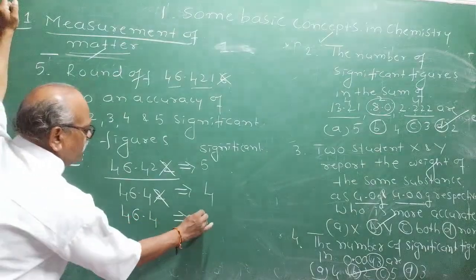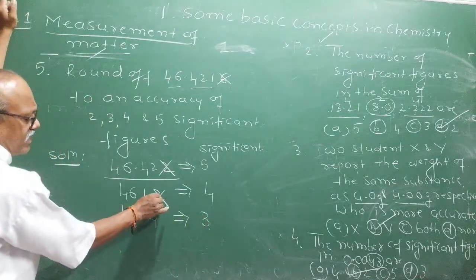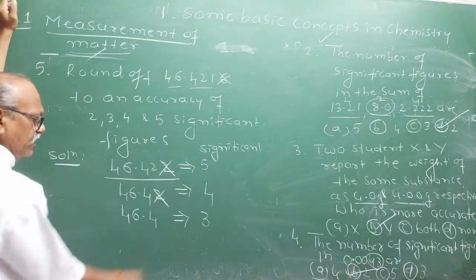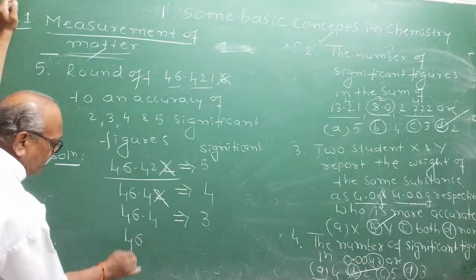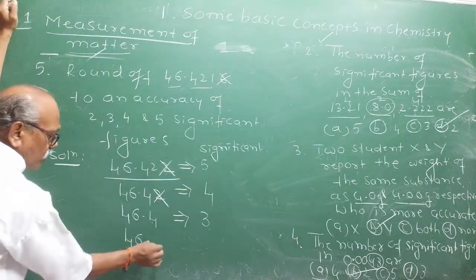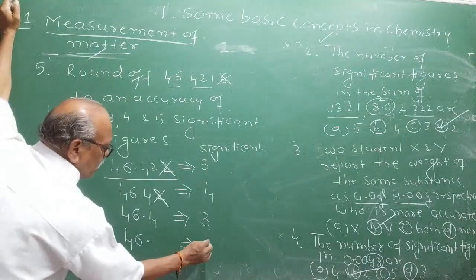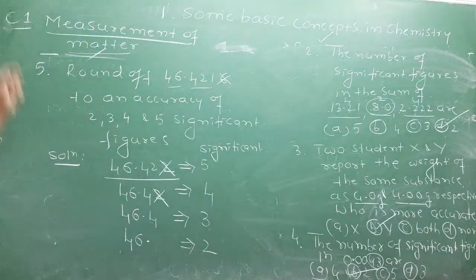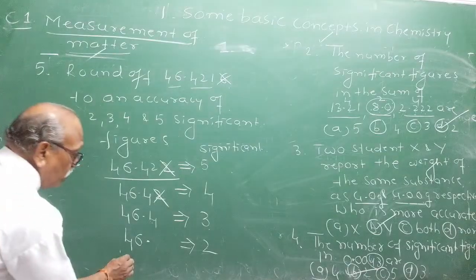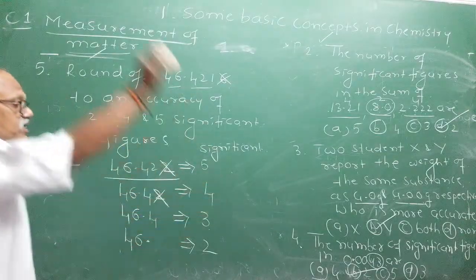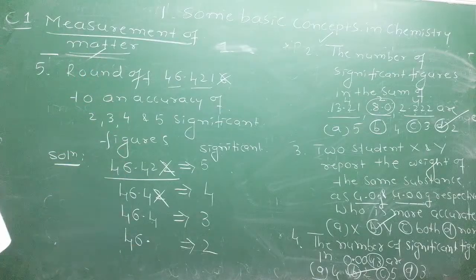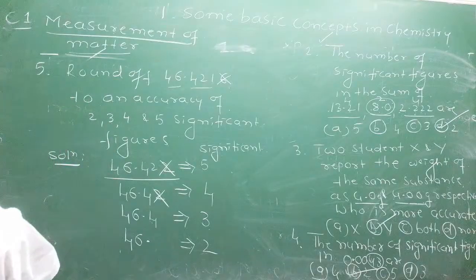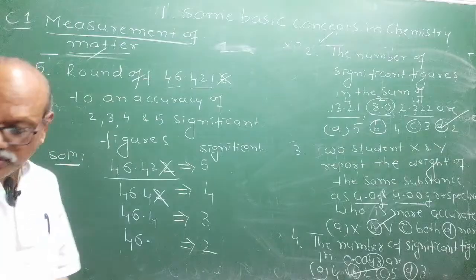Now, the number of significant figures is 3 because it is less than 5. Right? And the 4 can be removed because there is 6 here, 46, you just write the point, no 0 here, and the number of significant figures will be 2. 46 point. If I write only 46, then the number of significant figures would be infinite. So like this, you can approximate the number of significant figures. Fourth one, correct answer, B.